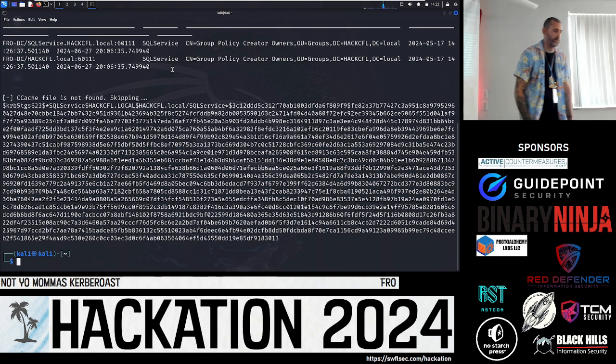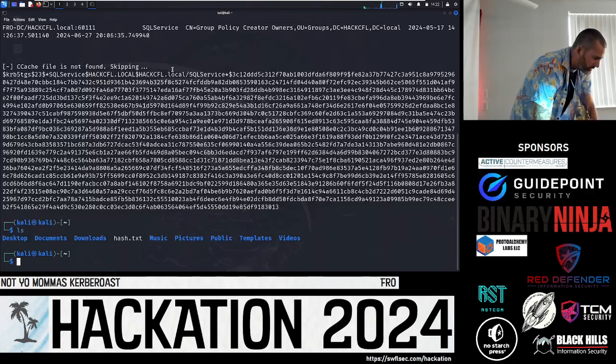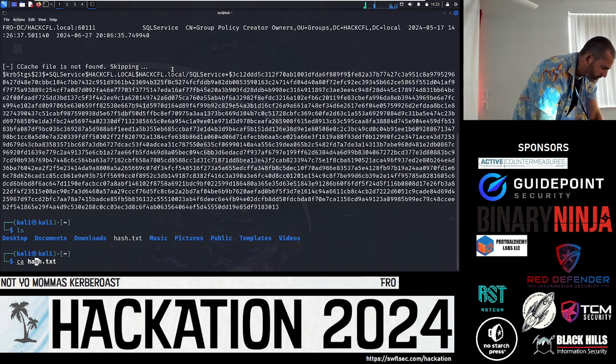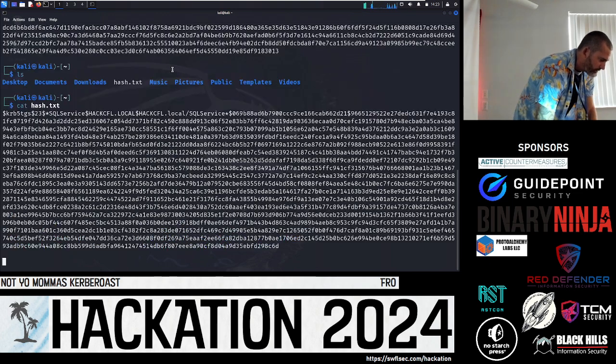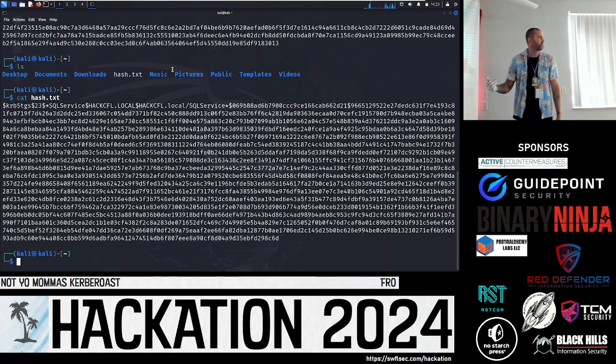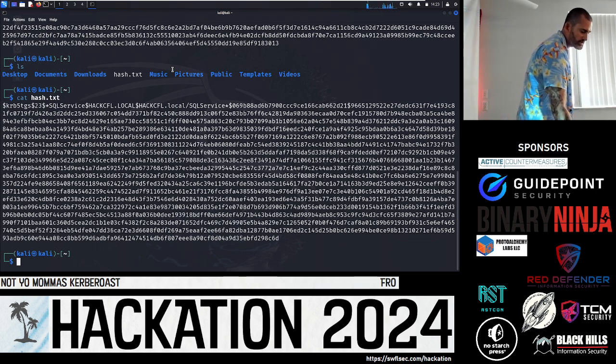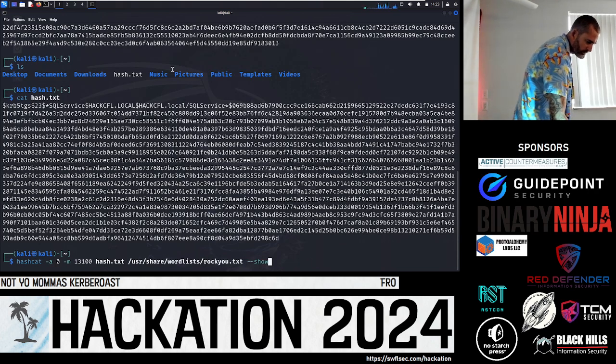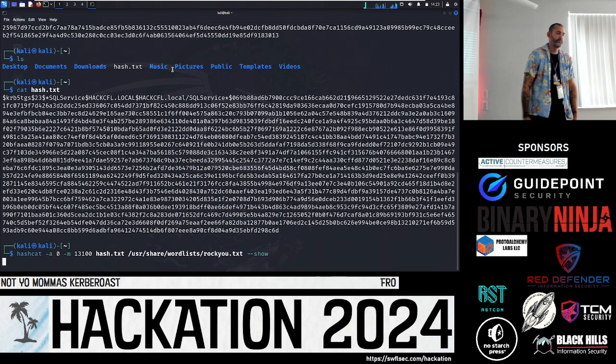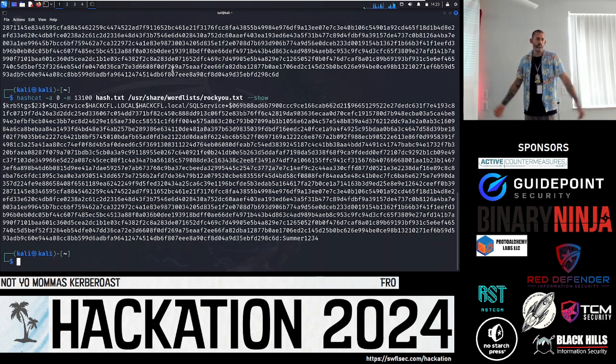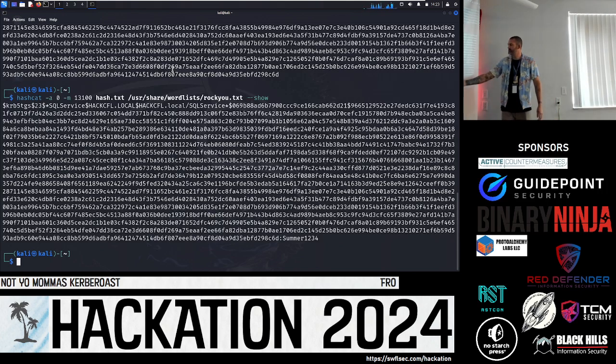So what can we do with this? We can crack it. I've already got it in a file. If I show you this file, that's the hash, copied and pasted into the file. Now we can feed it into Hashcat. Hashcat, okay, whoa, great, it cracked it. What's the password? Summer1234. Amazing. Now we know they're domain admin.